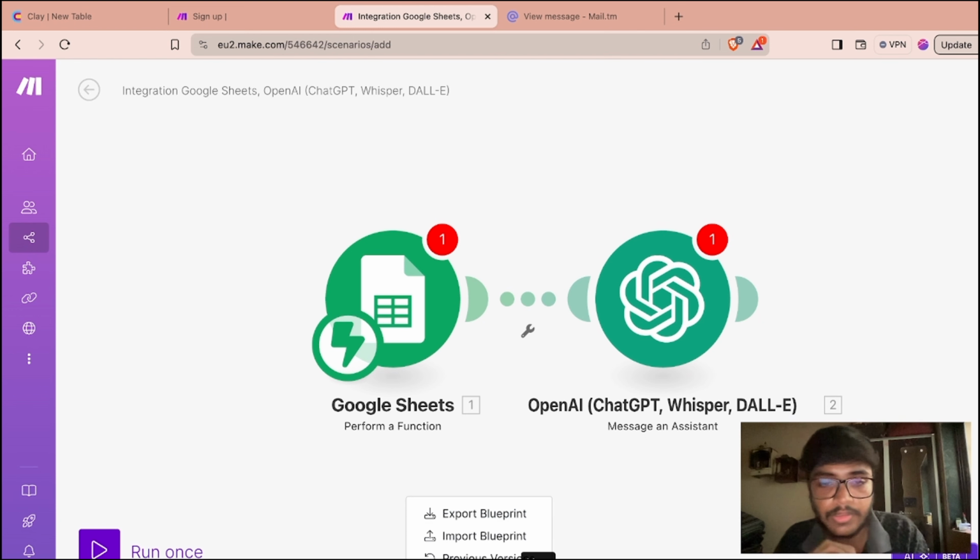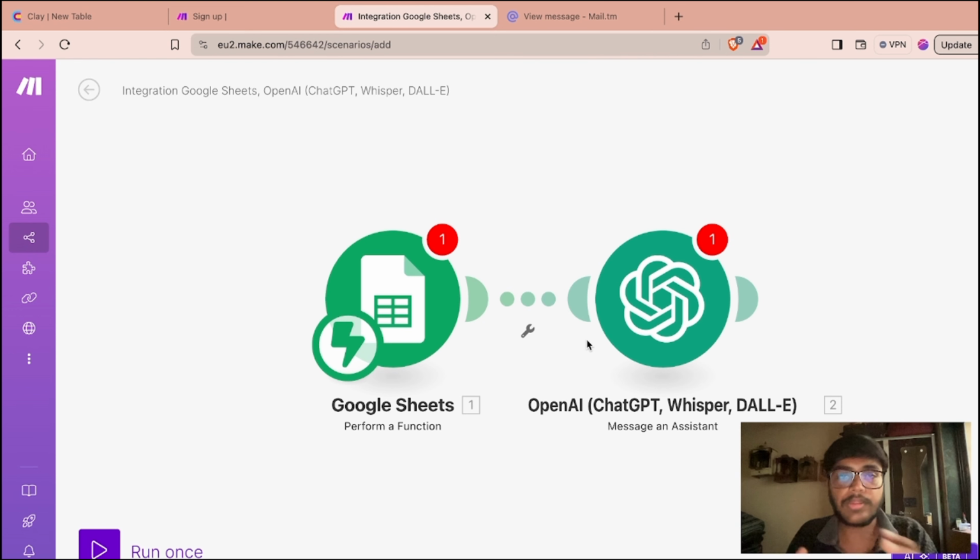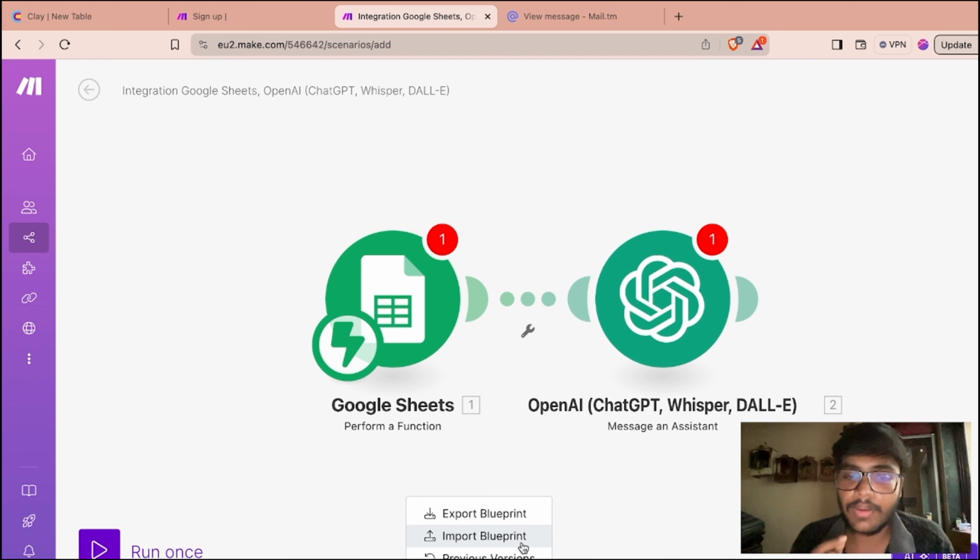Again, if you just click on these three dots, you have three options, right? First is export this blueprint. Once you have created the automation, you can export that automation as a JSON file. The same way, if somebody shares their full automation workflow with you in a JSON file, you can import it directly here, and then you can just replace the connections with your own connections, basically, right?